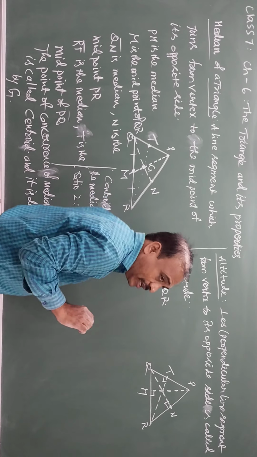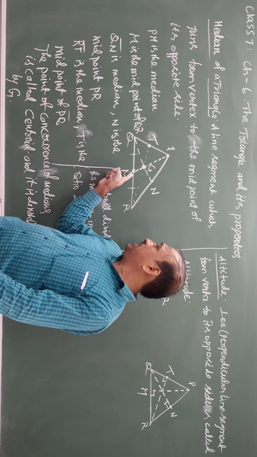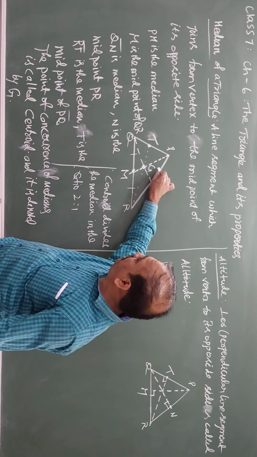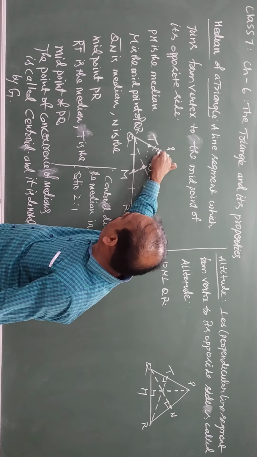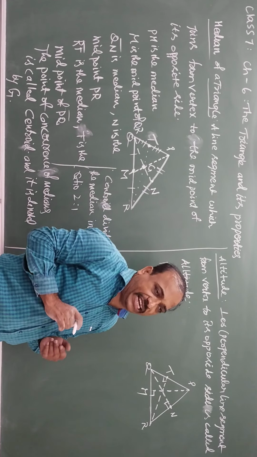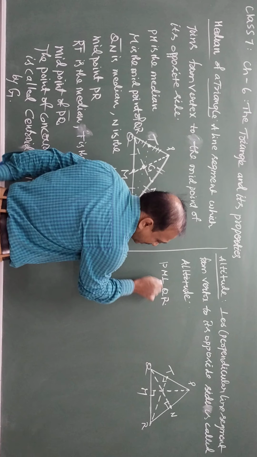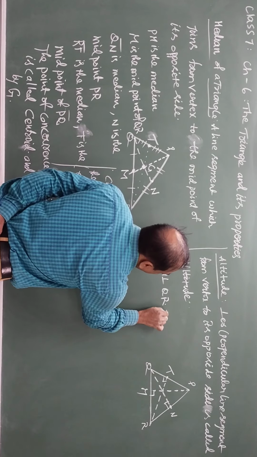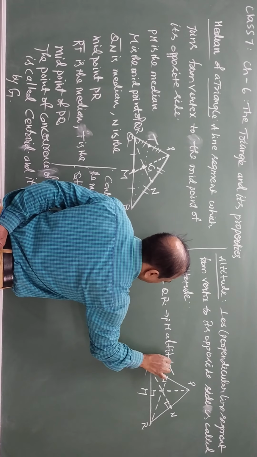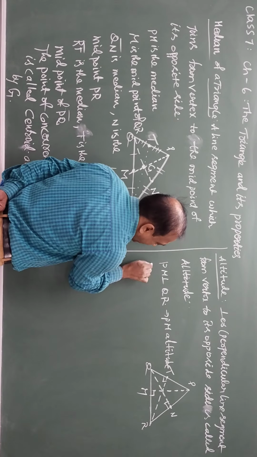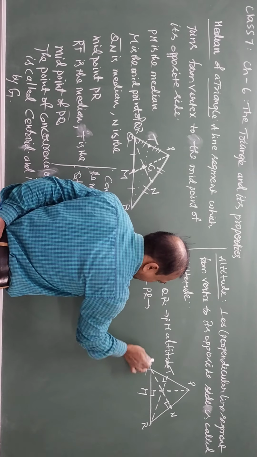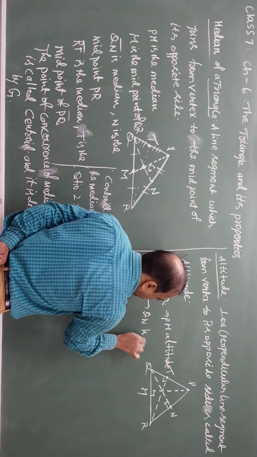It need not divide the side into two equal parts. In the median, M is the midpoint, N is the midpoint, T is the midpoint, where these two parts are equal and these two are also equal. Whereas here it just makes 90 degrees but the parts are not equal. So PM is perpendicular to QR, so PM is an altitude, and QN is perpendicular to PR, so QN is an altitude.